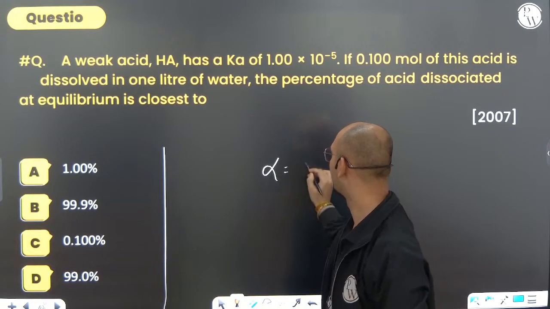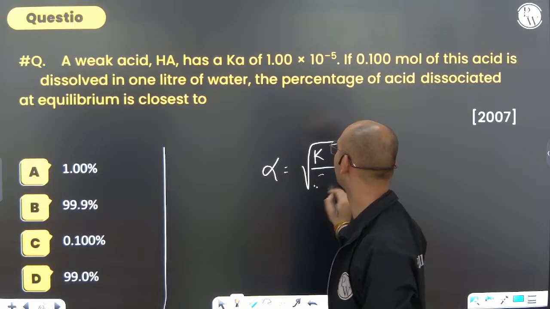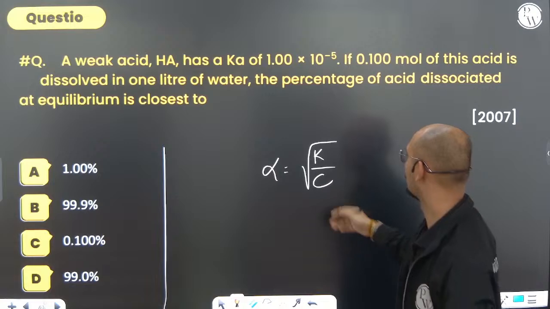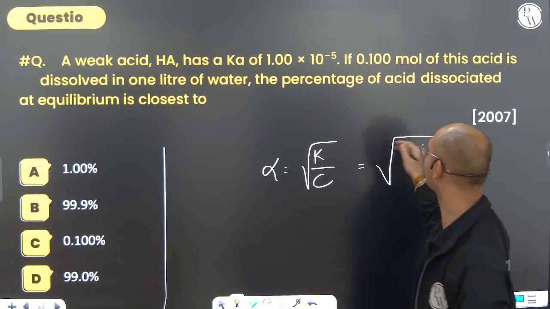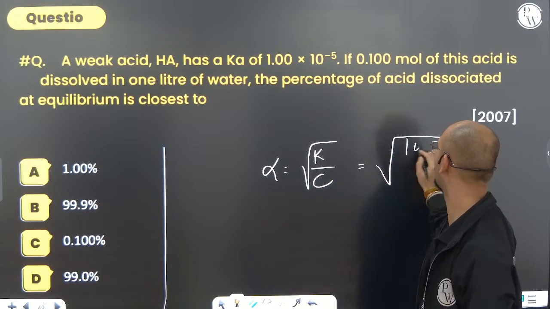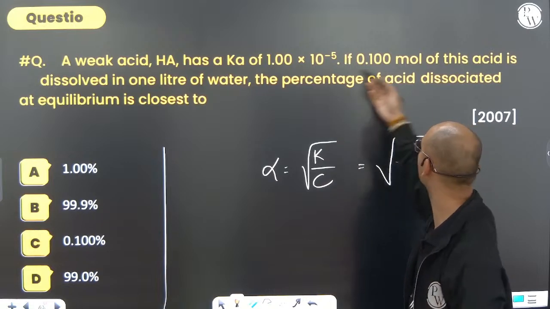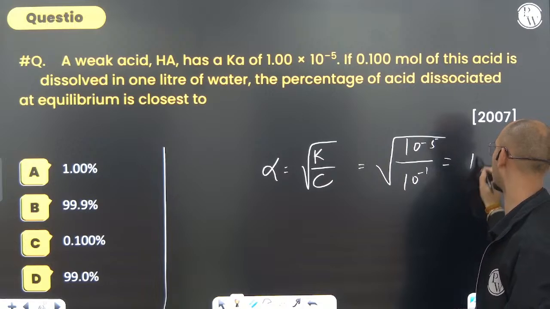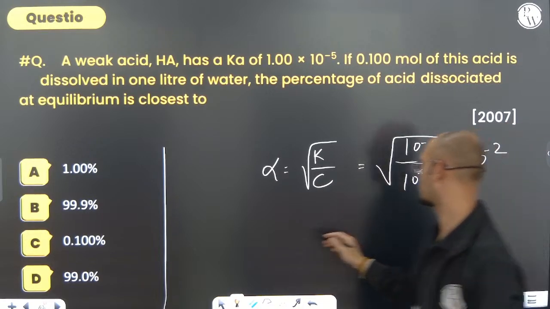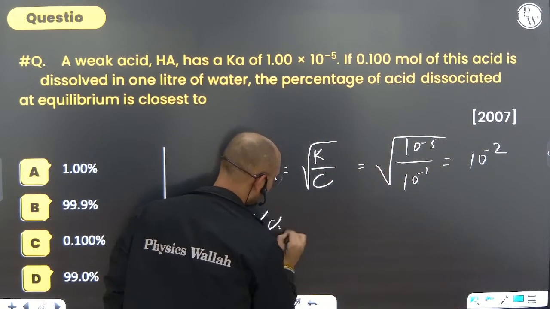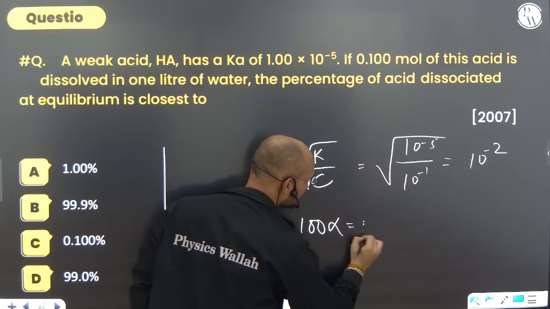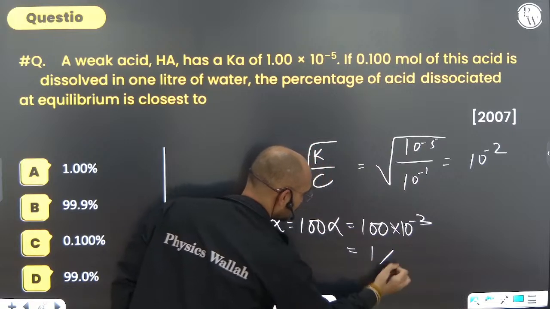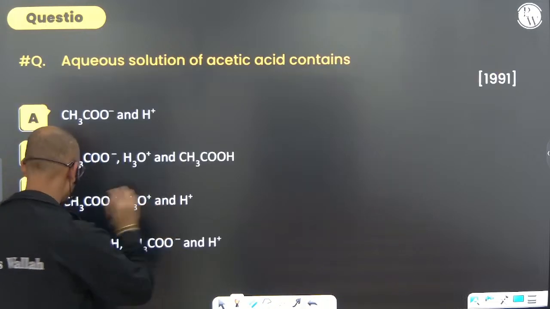The alpha value is root of K by C. What is it asking for? The dissociation percentage. Once you get this root, what is the K value? K is given as 10 to the power minus 5. C, the concentration, is 10 to the power minus 1. So K by C is 10 to the power minus 4, and the root of that gives alpha. So percentage alpha will be equal to 100 into alpha, that is 100 into 10 to the power minus 2, which is 1%. So option A is the correct option.